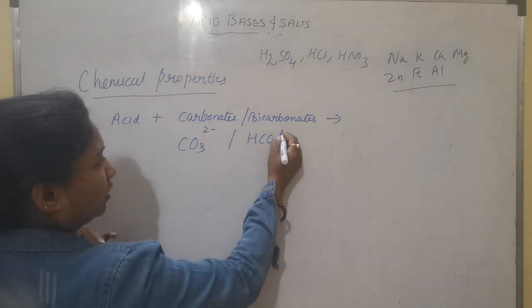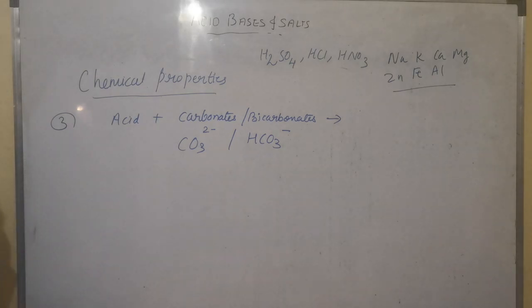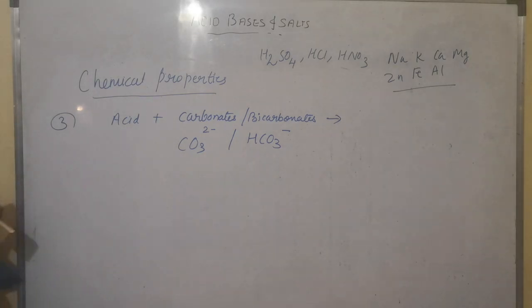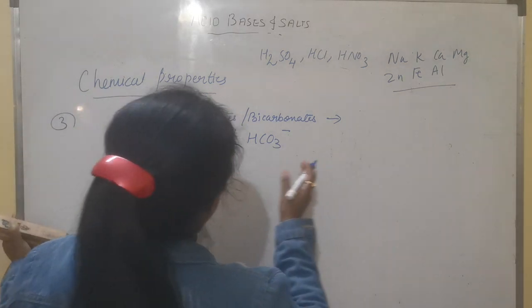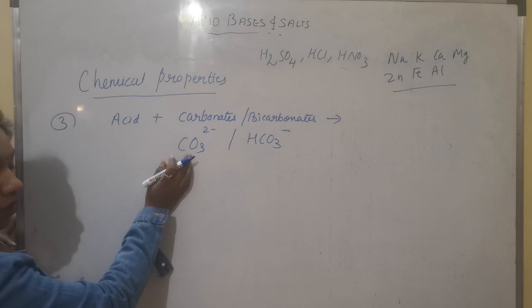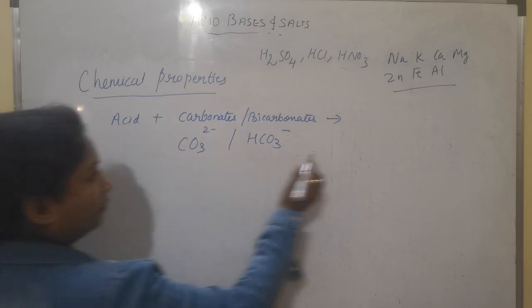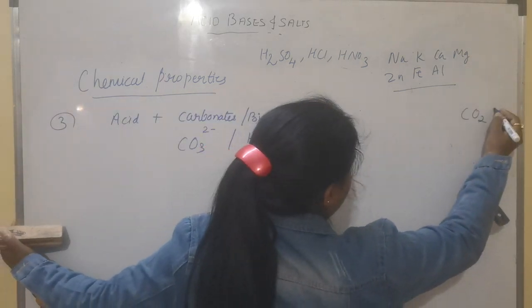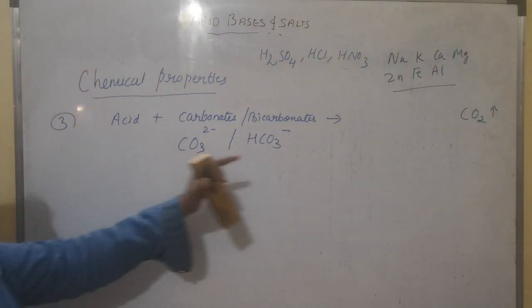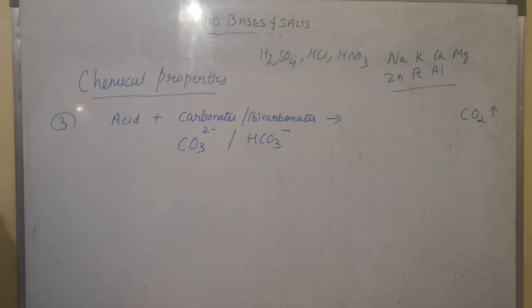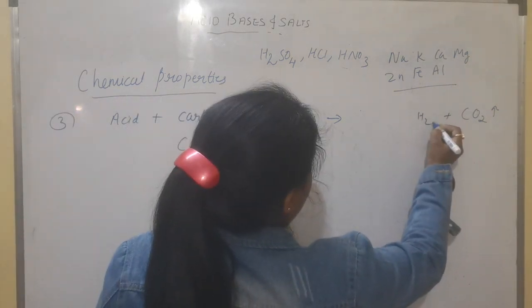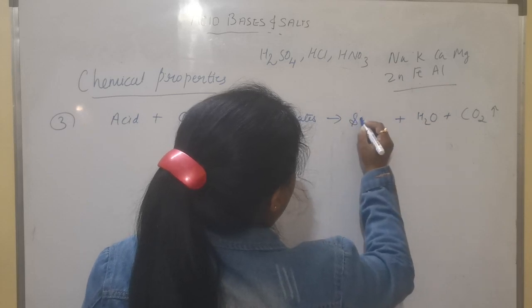Bicarbonates, HCO3 with 1 minus valency. These are polyatomic groups. So when these two react, you will see here the carbonate group is having C and O, carbon and oxygen. So definitely one of the products will be carbon dioxide gas. And water would be there and the respective salt.